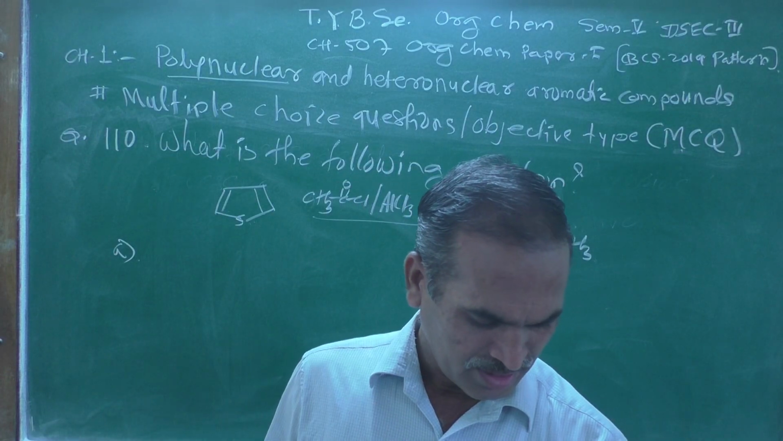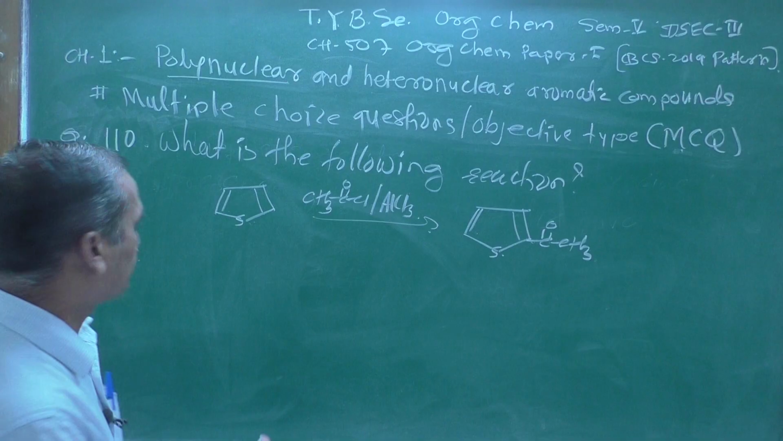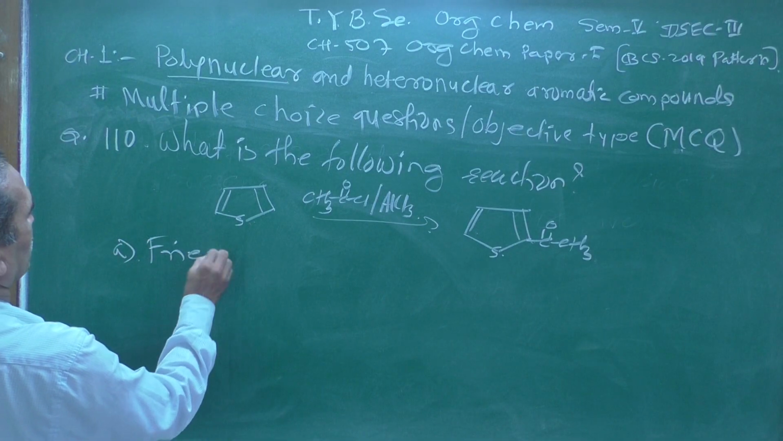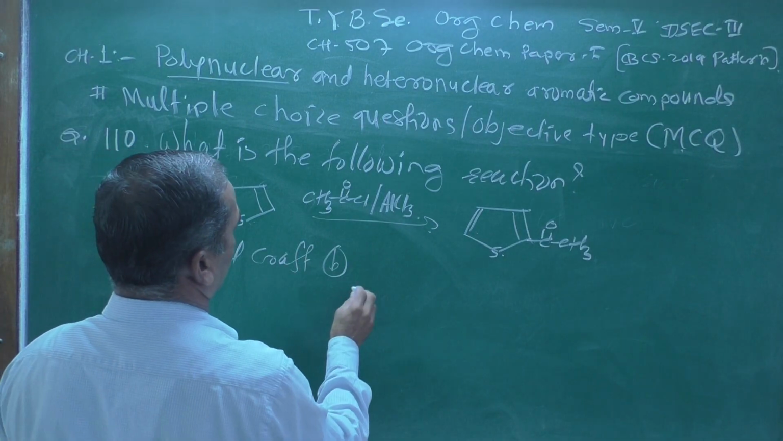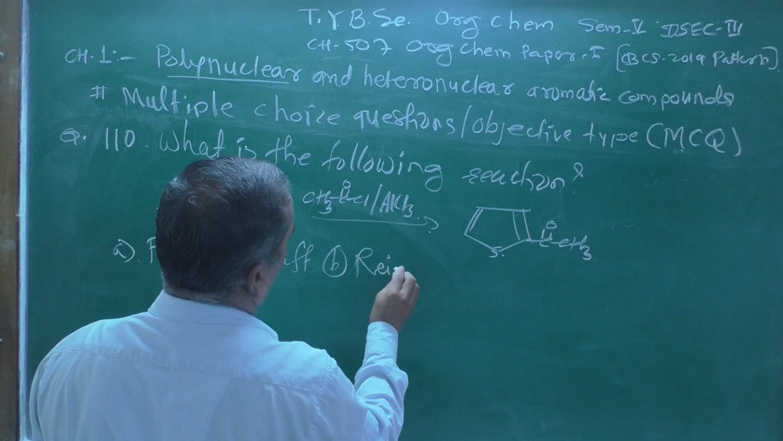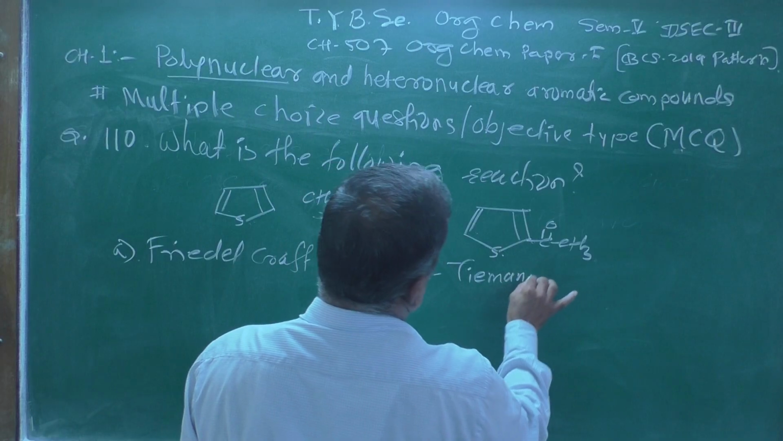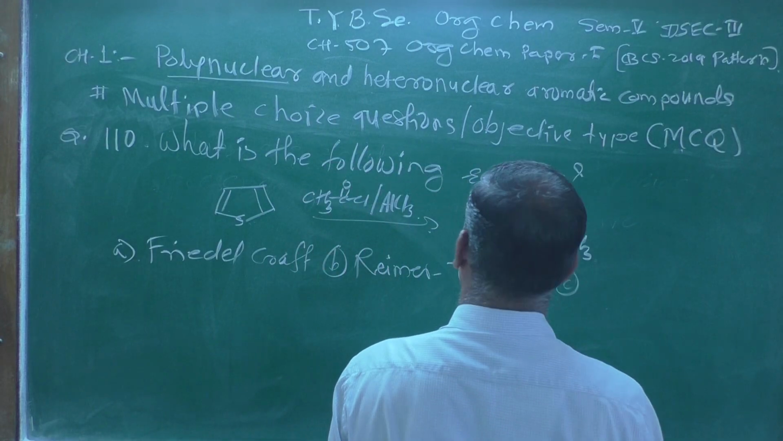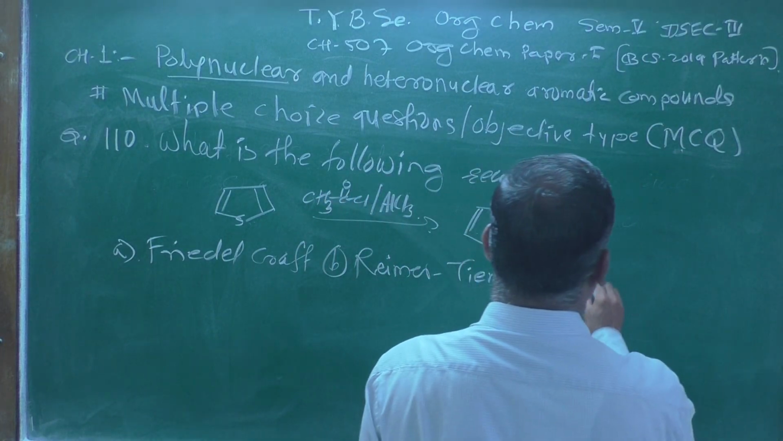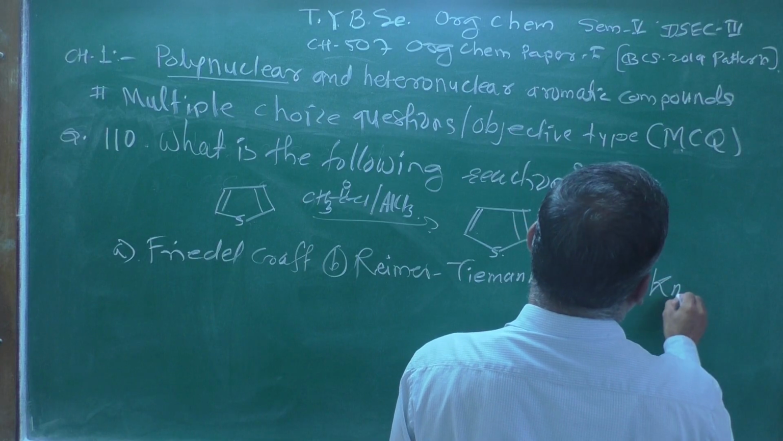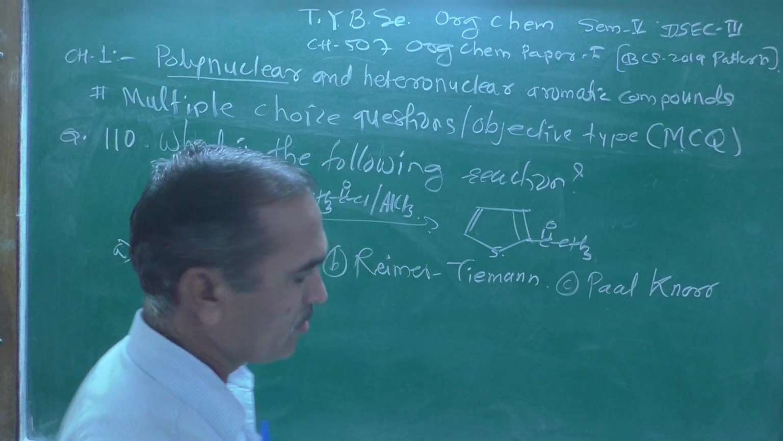The options are as follows: A is Friedel-Crafts, B is Riemer-Tiemann, C would be Polnar, and D would be Haworth.